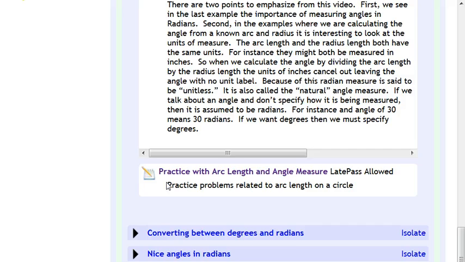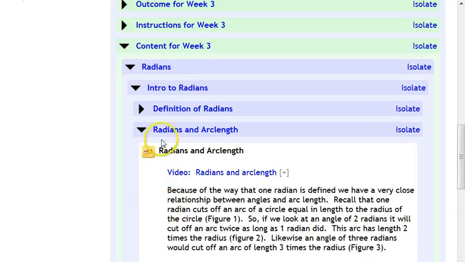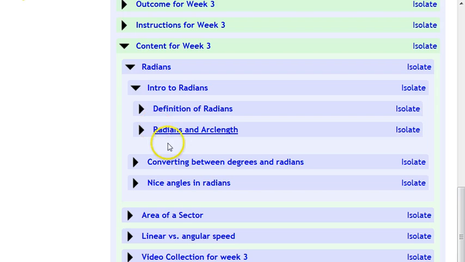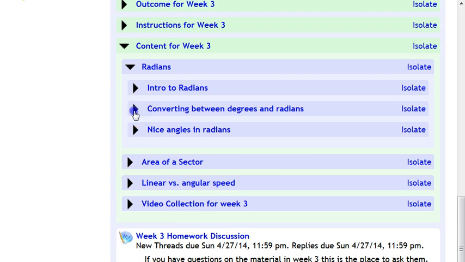So work your way down through. You keep exposing the different parts by clicking on those things and working on that section. You can close it back up again when you're done and move on to the next section and see what's in there. Work your way through those. This is what I see as the lectures. The recorded videos that I put in there are my way of lecturing to you on the topics. You can read the book as well. Some of the stuff I have extensive written material here, which is pretty much the same as what I talk about. Some of them it's just the video. I don't have much written at this point.